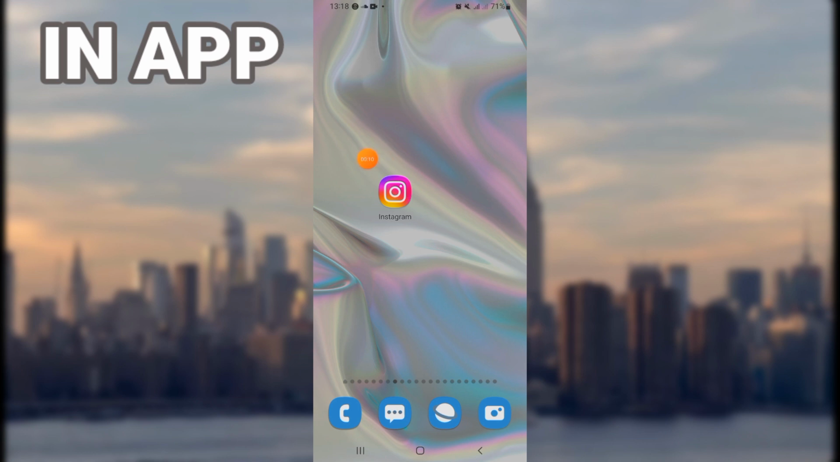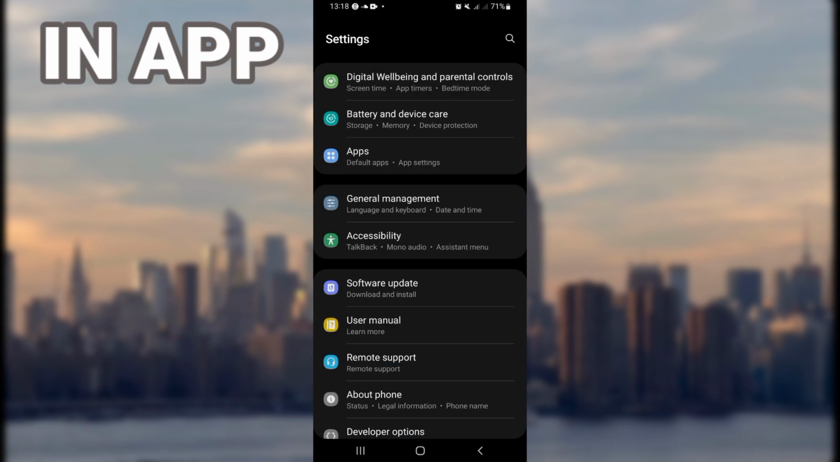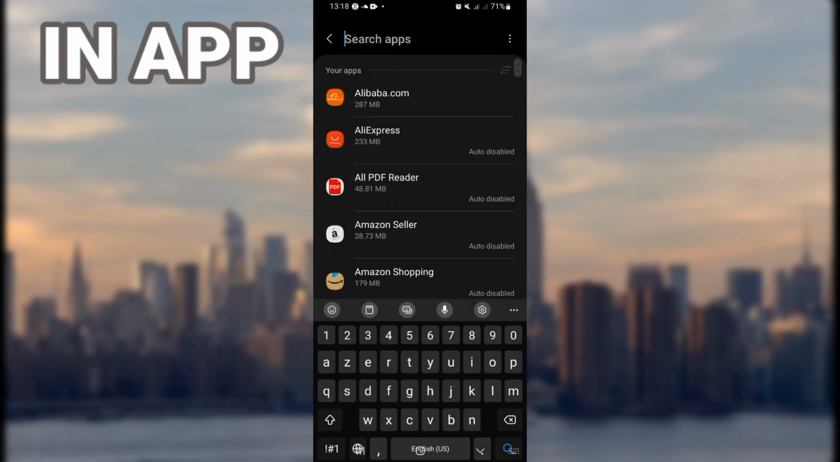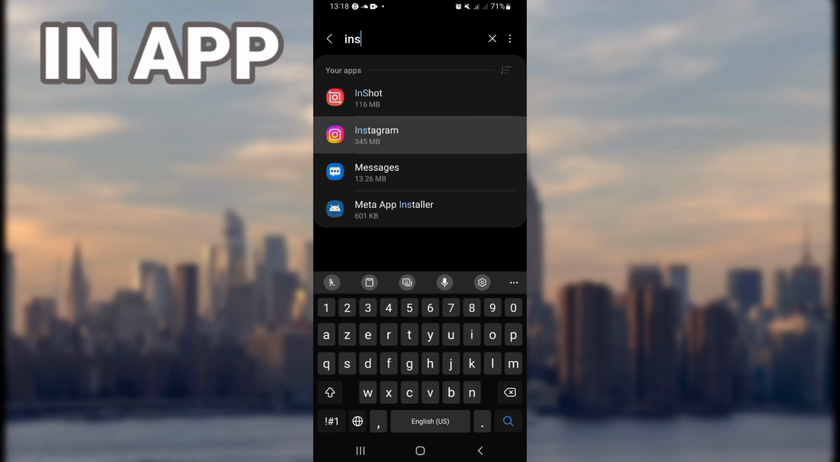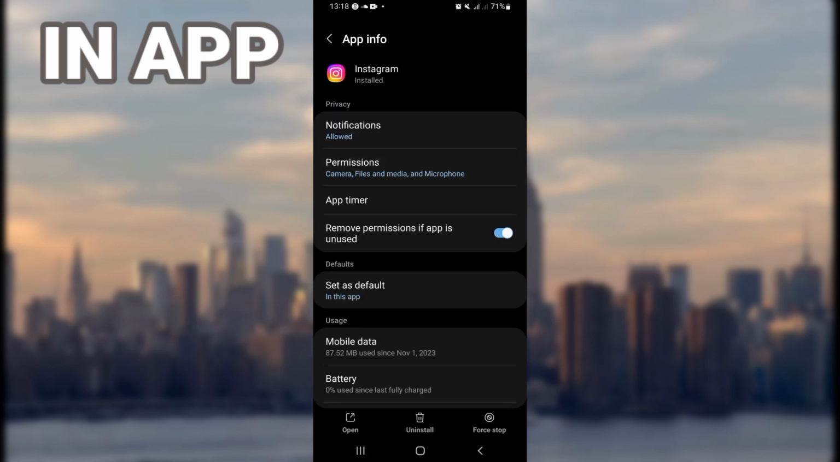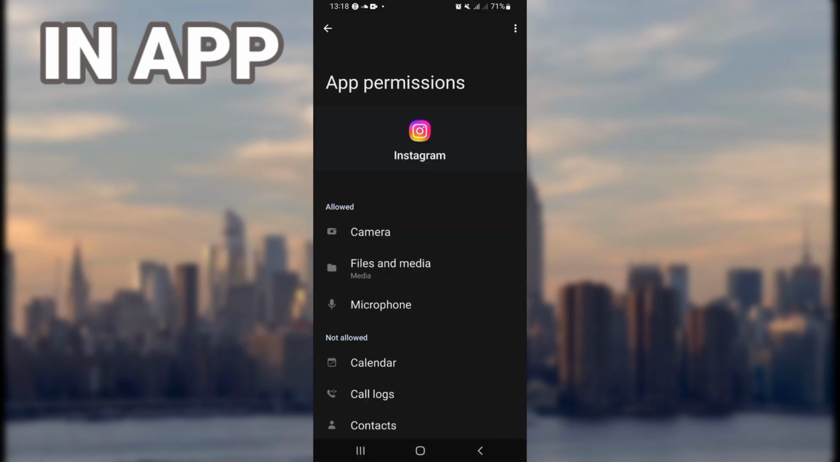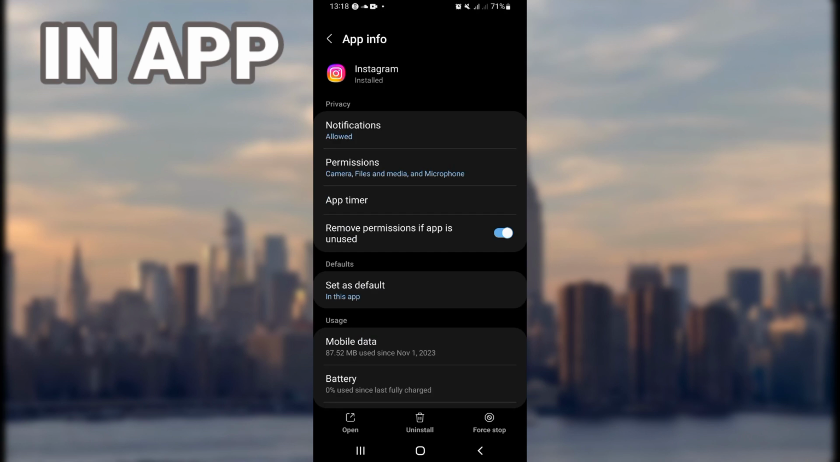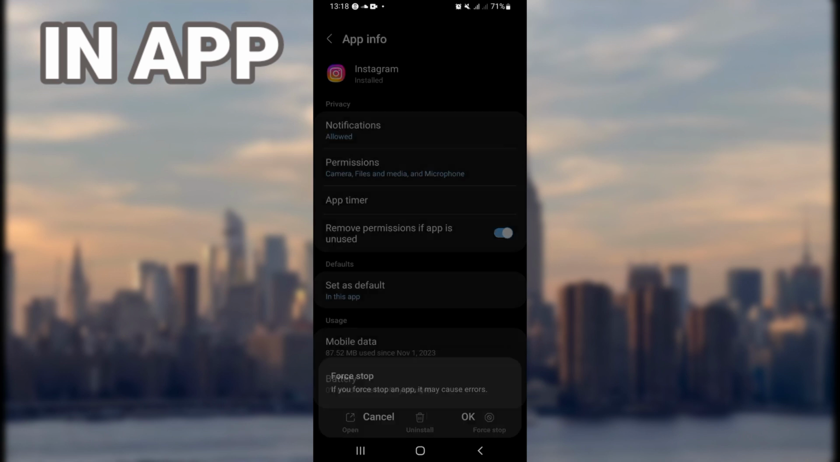So don't open your Instagram. Open the settings of your phone, open your apps option, search for Instagram, click on Instagram and click on permission. You have to give permission to all of these options, and go back, then click on force stop, click OK.